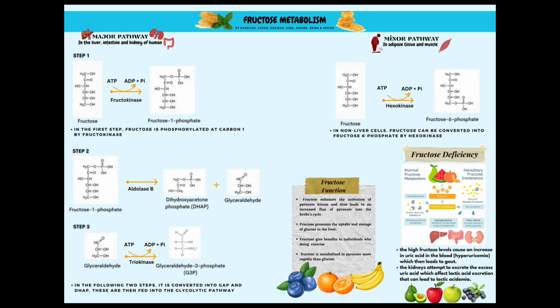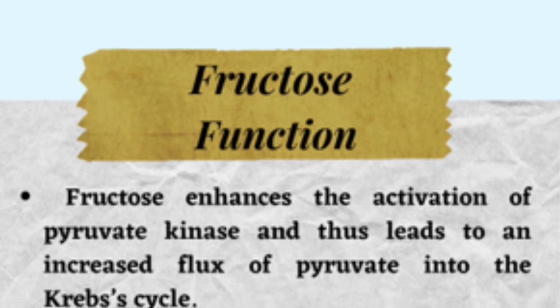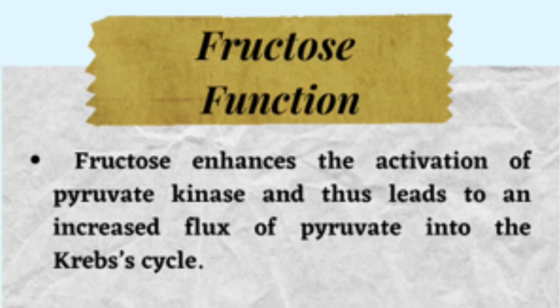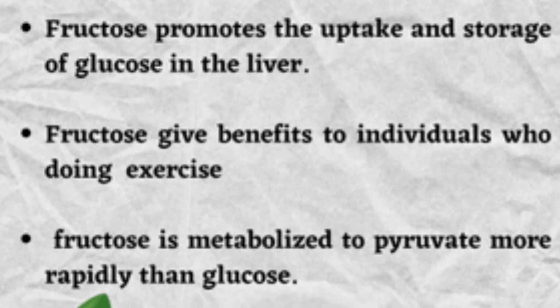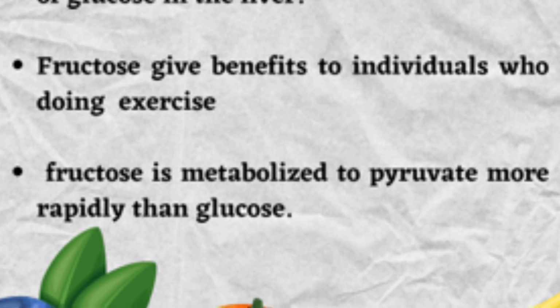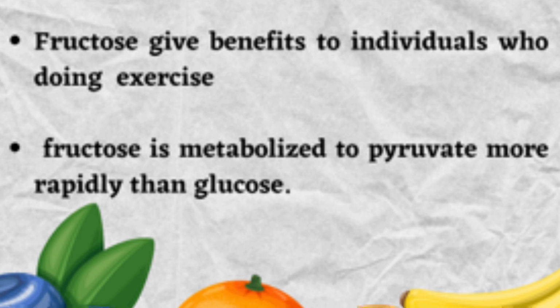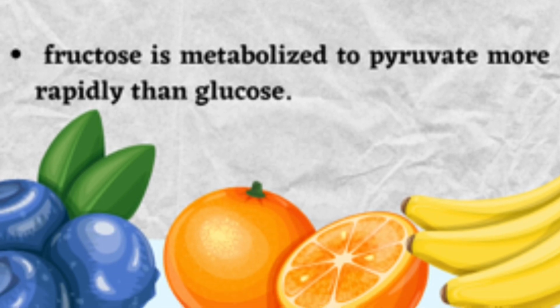Alright, now we are going to continue to fructose function. Firstly, fructose enhances the activation of pyruvate kinase and thus leads to an increased flux of pyruvate into the Krebs cycle. Then, fructose promotes the uptake and storage of glucose in the liver. Fructose gives benefit to individuals who are exercising, especially athletes, because it provides additional energy to contract skeletal muscle in the form of lactate. Fructose is metabolized to pyruvate more rapidly than glucose, because it does not go through the energy investment step.